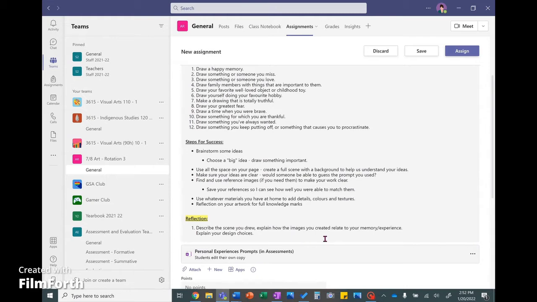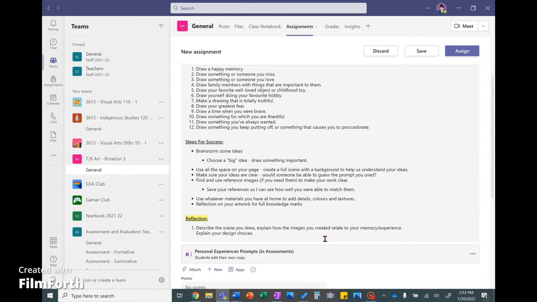Describe the scene you drew. Explain how the images you created relate to your memories and experience. Explain your design choices. So why did you draw it the way you drew it? Why did you add colors or textures or shadows the way that you did?